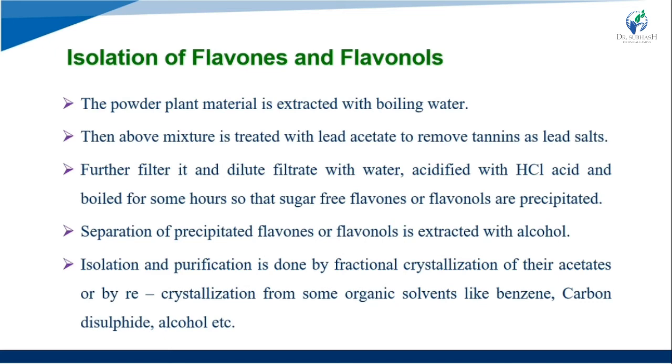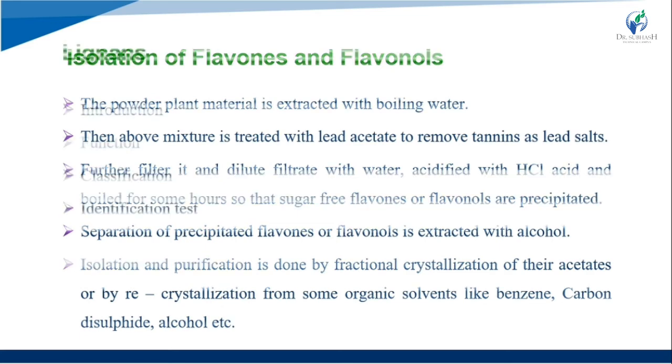The precipitate of the flavones and flavonols is extracted with alcohol. Then isolation and purification is done by fractional crystallization of their acetate or by recrystallization from some organic solvents like benzene, carbon disulfide and alcohol.